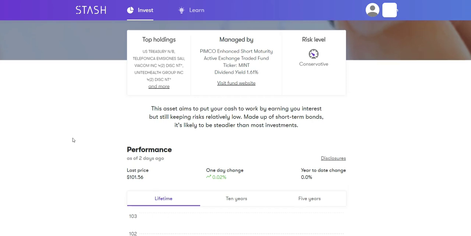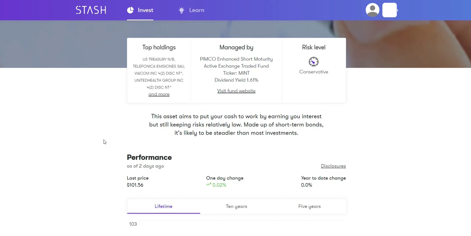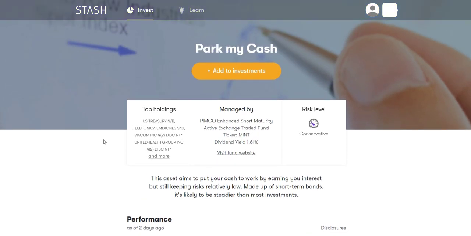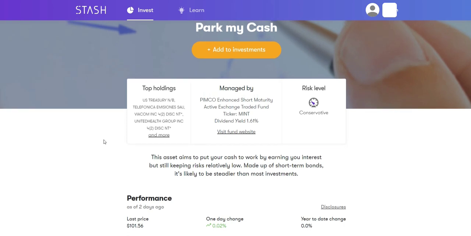Now, the only downfall to the desktop versus the app is that on the desktop, I couldn't find where it shows what the cost is. Just like a 401k or anything like that, there are small fees that you pay, which I believe are quarterly, where they take out, let's say, 0.01%. It's very small.